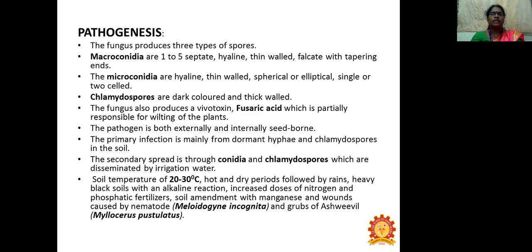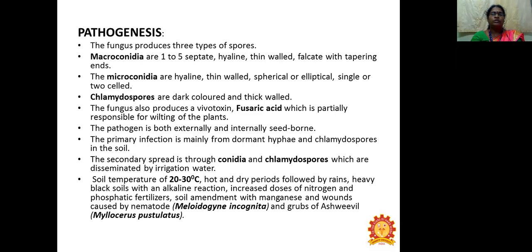Pathogenesis: it produces three types of spores: macroconidia, microconidia, and chlamydospores. The fungus also produces a vivotoxin, fusaric acid, which is partially responsible for wilting of the plant. The pathogen is both externally and internally seed-borne. Primary infection is mainly from dormant hyphae and chlamydospores in the soil.